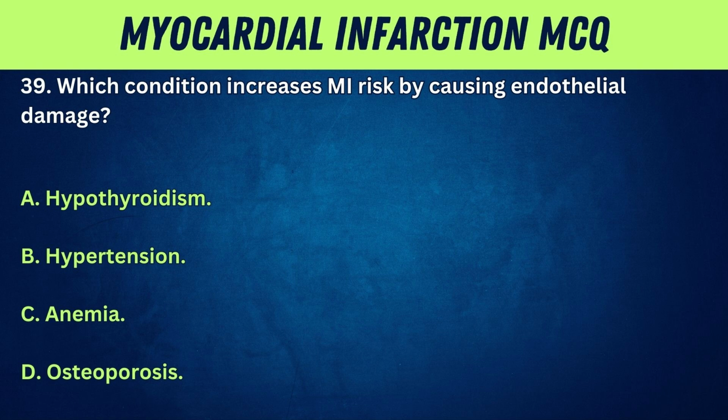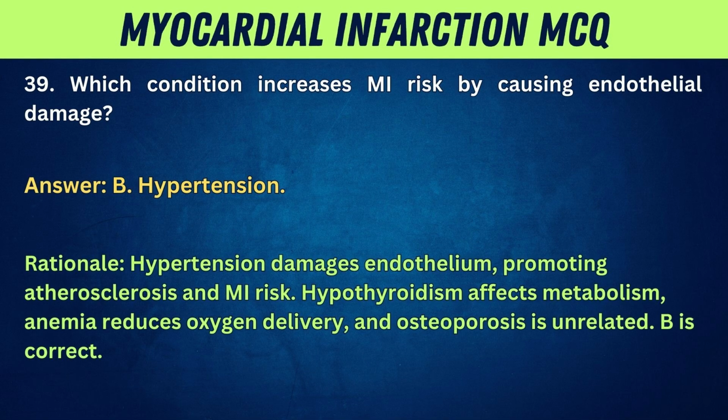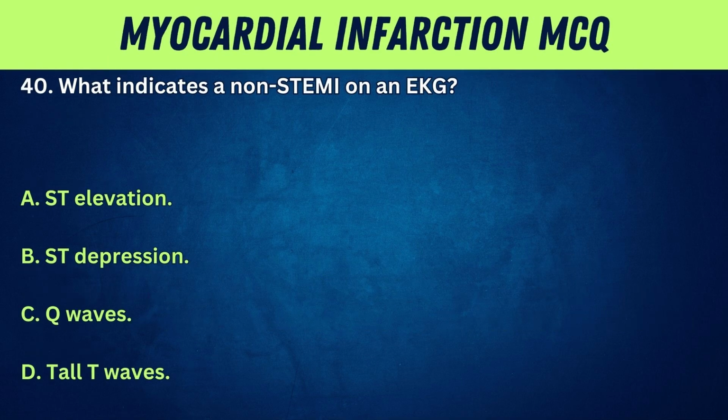39. Which condition increases MI risk by causing endothelial damage? A. Hypothyroidism. B. Hypertension. C. Anemia. D. Osteoporosis. Answer: B. Hypertension. Rationale: hypertension damages endothelium, promoting atherosclerosis and MI risk. Hypothyroidism affects metabolism, anemia reduces oxygen delivery, and osteoporosis is unrelated. B is correct.